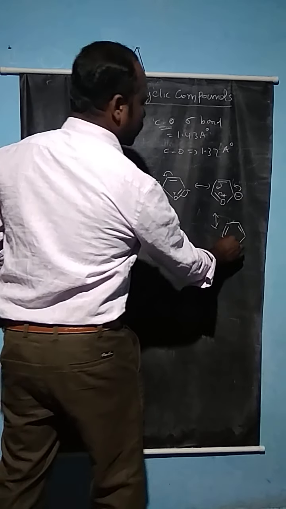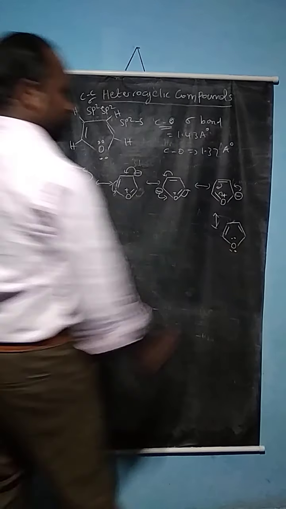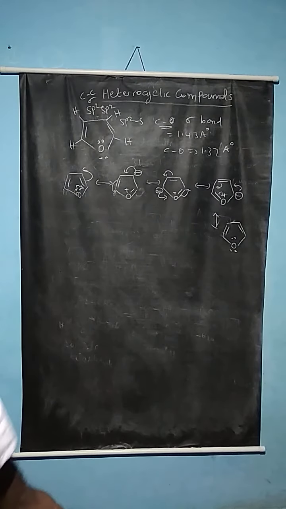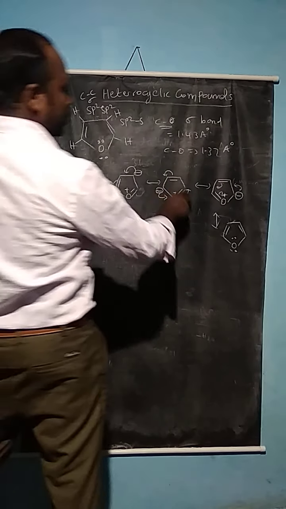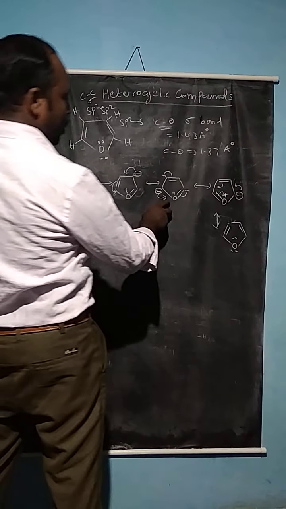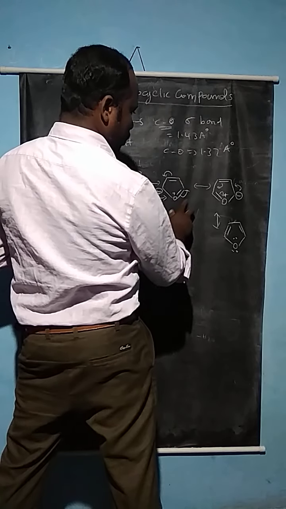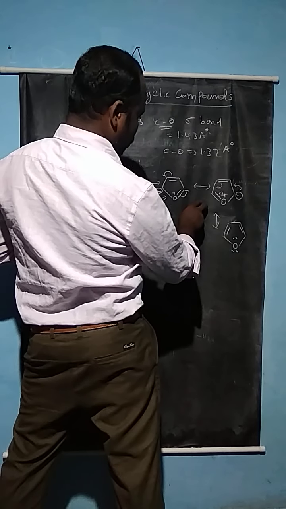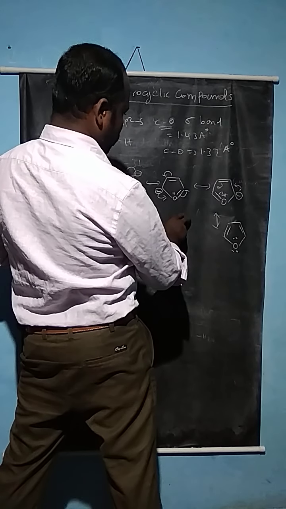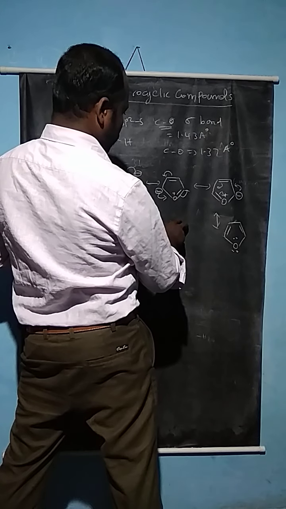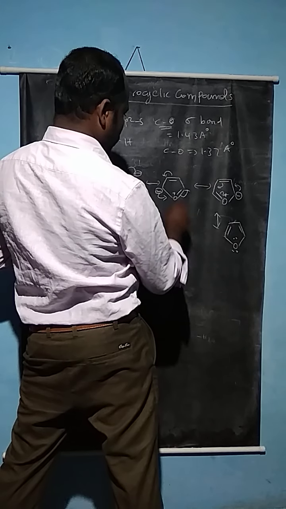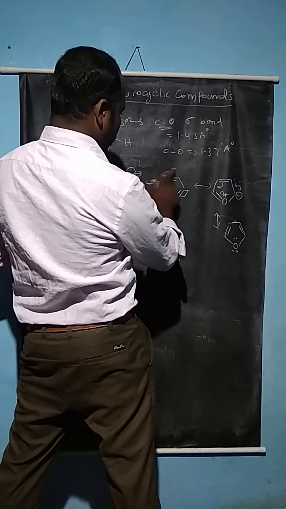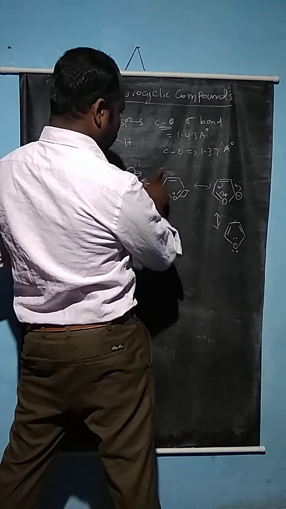So the resonance structure of furan is in this form. So the double bond is actually involved in the resonance structure. Here the compound is just converted.